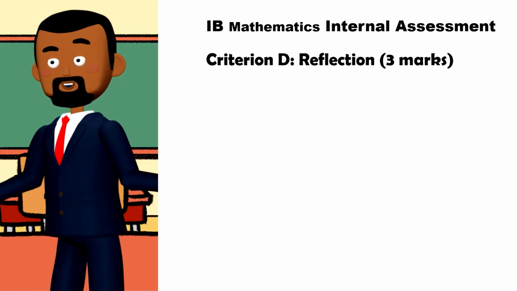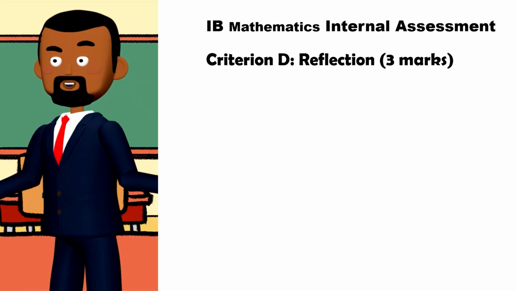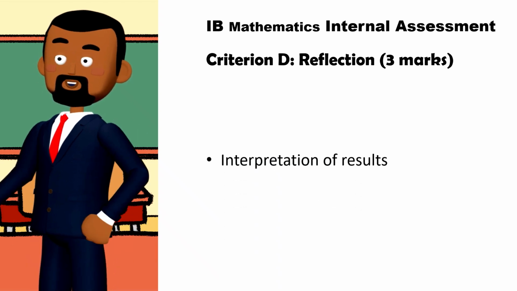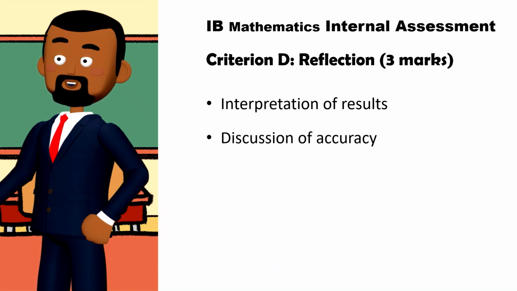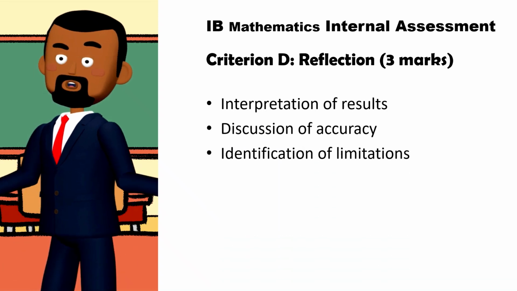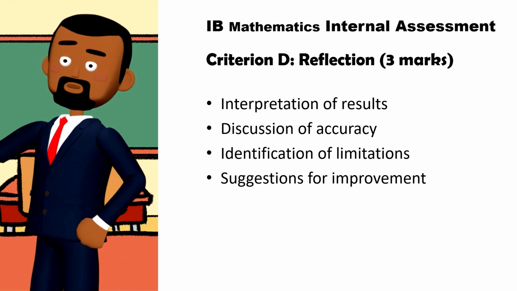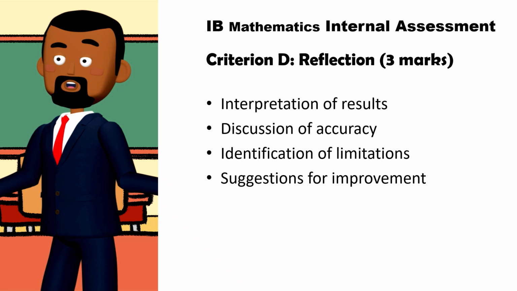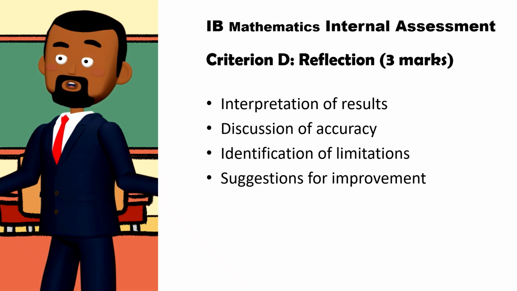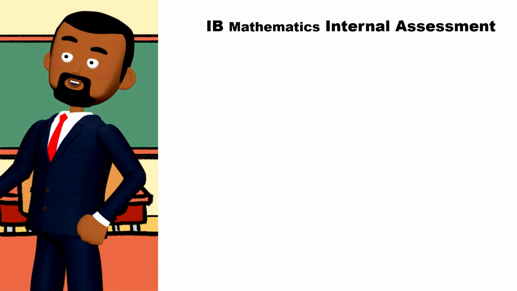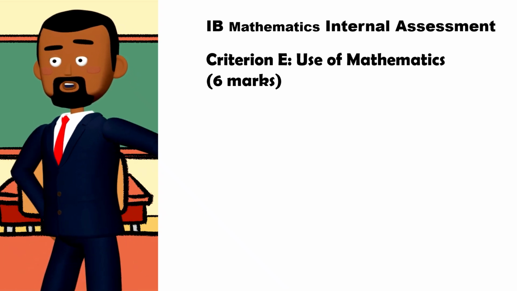Criterion D, Reflection, 3 marks. Reflection involves thinking critically about the results and the process. Students should interpret their findings, discuss whether the results make sense, identify limitations, and suggest possible improvements or extensions. Moderators look for meaningful comments on accuracy, assumptions, and the effectiveness of the mathematical methods used, rather than simple statements or descriptions.